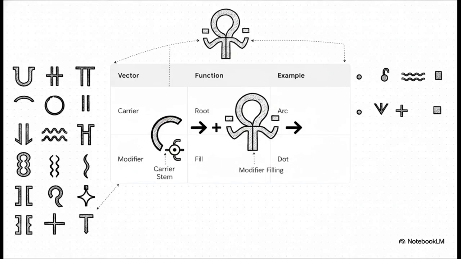Now, what's really interesting about this slide is René Luth's vector equation. It brilliantly illustrates that any complex glyph in the manuscript is actually a composite. Through a mathematically automated decomposition, we see that a glyph equals a carrier stem multiplied by a modifier filling. You start with about 12 to 15 base geometric stems, like a shallow arc, a closed cup, or the vertical axes of a gallows sign. These dictate the semantic root class. Then you've got about 6 modifier fillings, an internal dot, top loops, or maybe a horizontal wave chain. You literally plug the modifier into the carrier stem to alter its syntactic or functional value. It's a pure mathematical matrix.